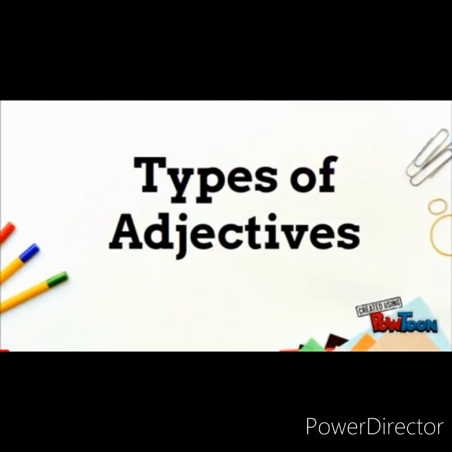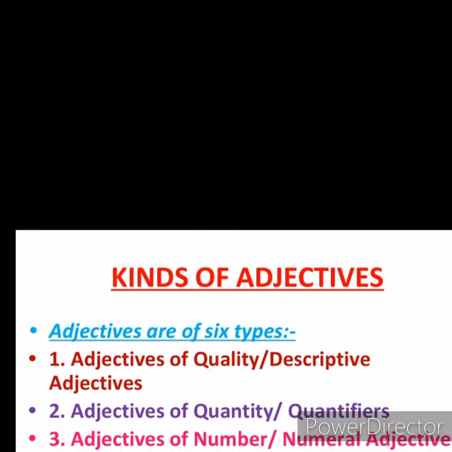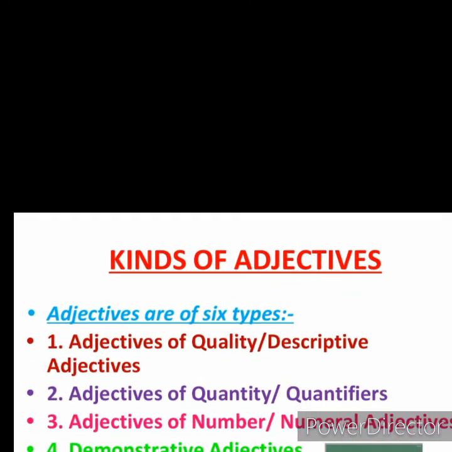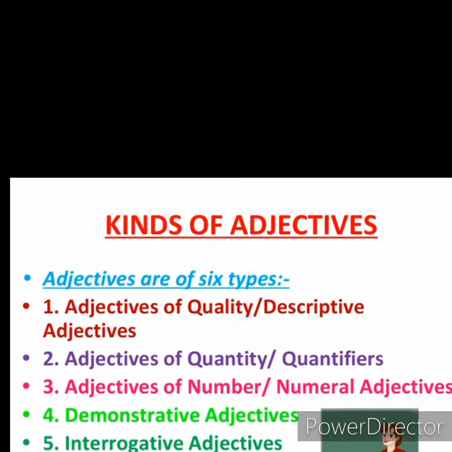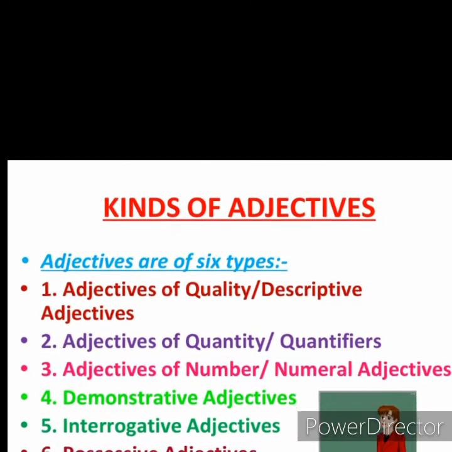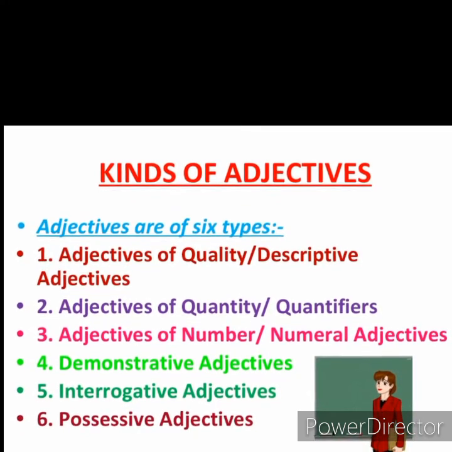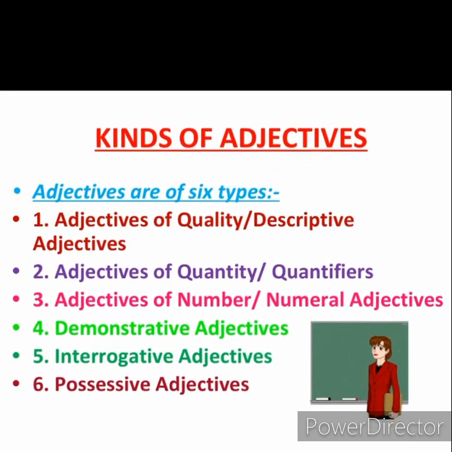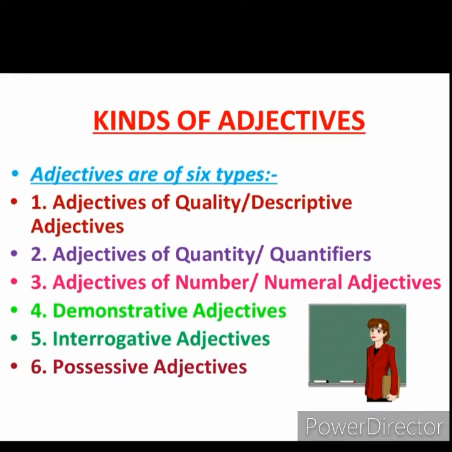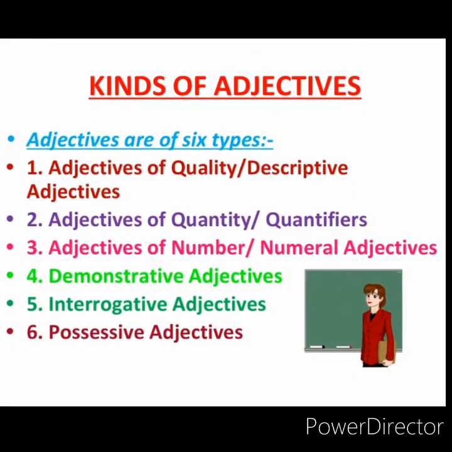Adjectives are of 6 types: adjectives of quality, also called descriptive adjectives, adjectives of quantity, also known as quantifiers, adjectives of number, also known as numeral adjectives, demonstrative adjectives, interrogative adjectives, and possessive adjectives.